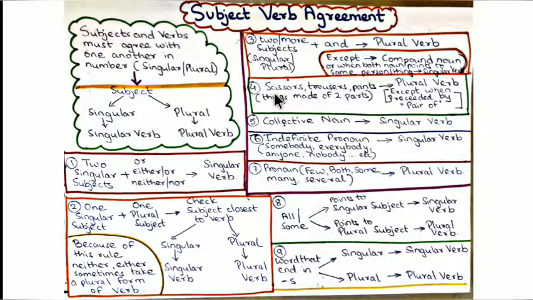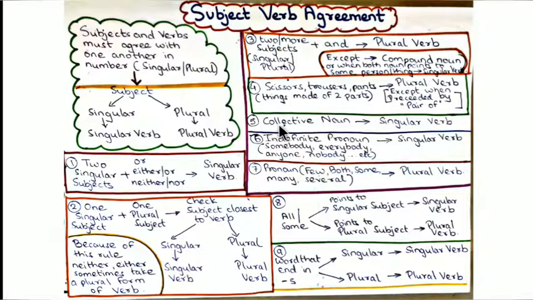Next rule, scissors, trousers, pants, all the subjects that exist as a pair always use the plural form of verb, except when it is preceded by a pair of. Then we use the singular form of verb, but when we say trousers, we use the plural form of verb.